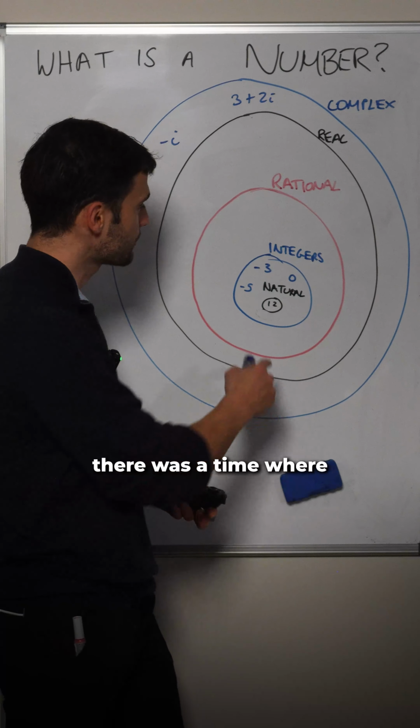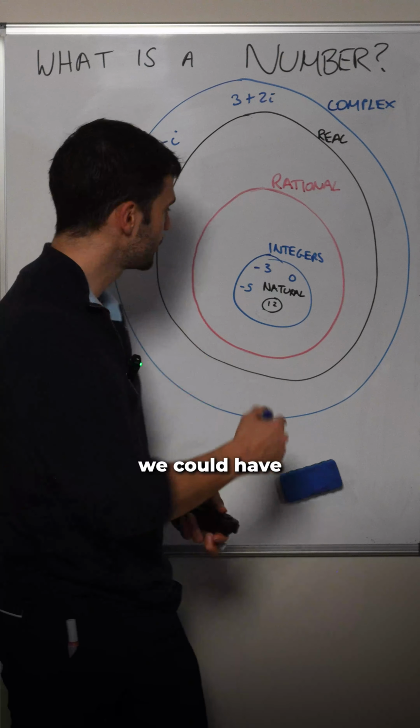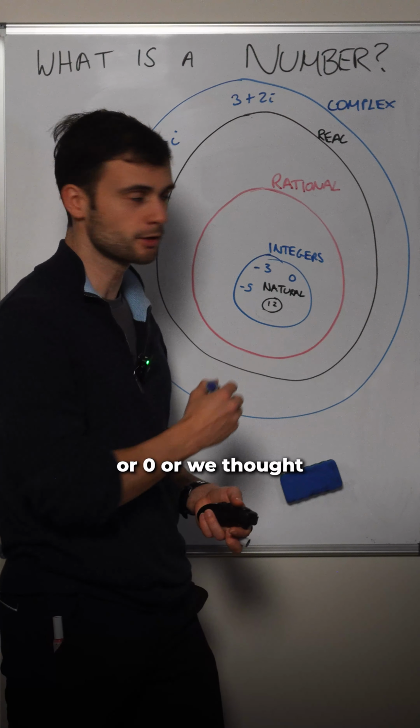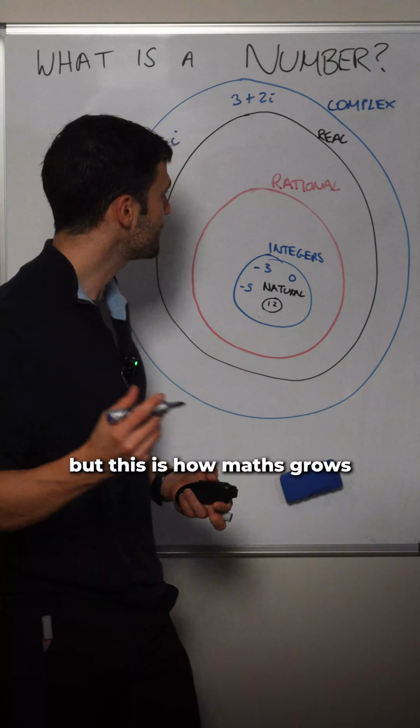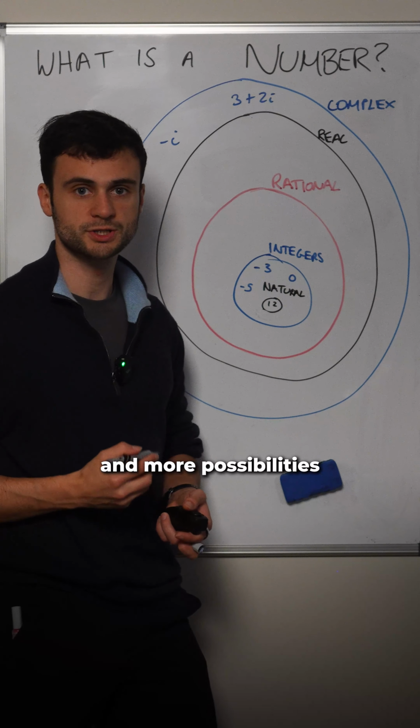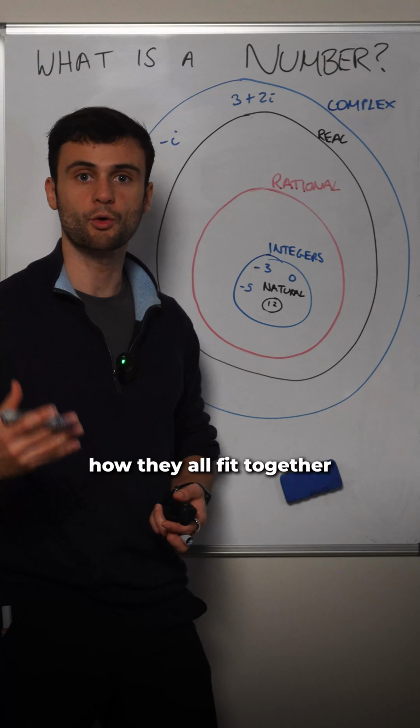Like thousands of years ago, there was a time where we didn't think that we could have negative numbers or 0, or we thought that everything could be expressed as a rational number. But this is how maths grows, by including more and more possibilities and understanding how they all fit together.